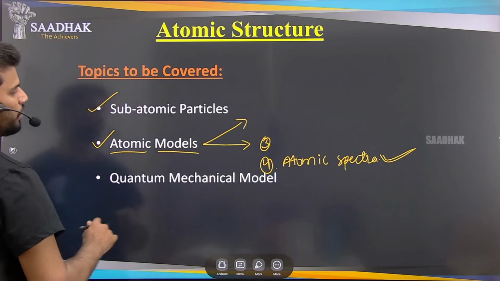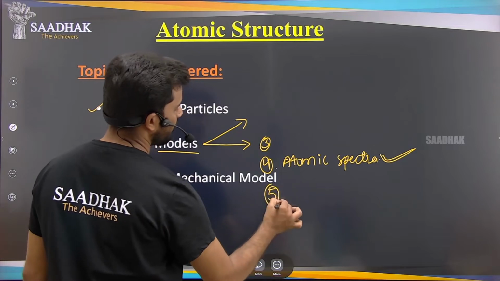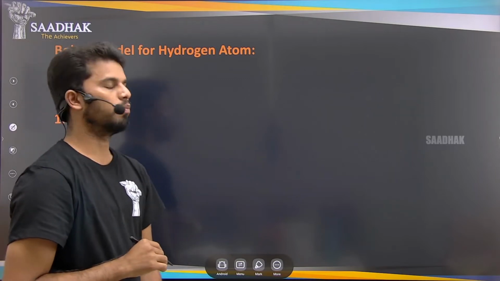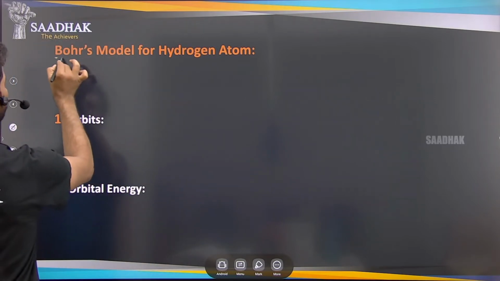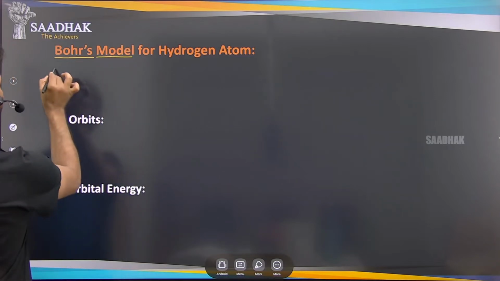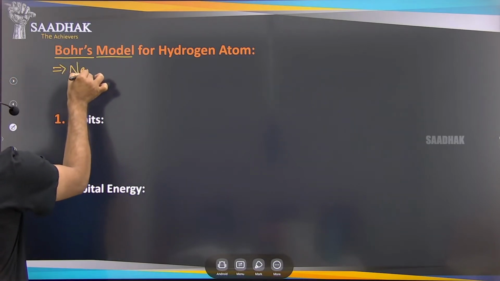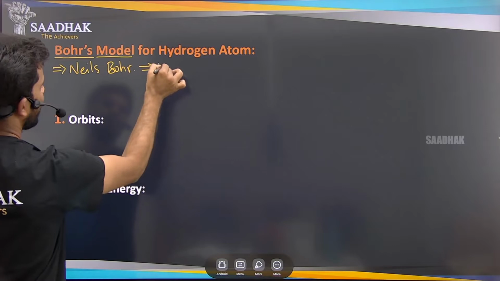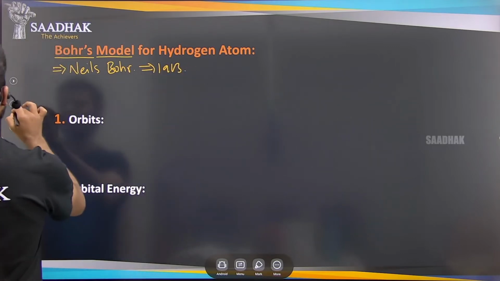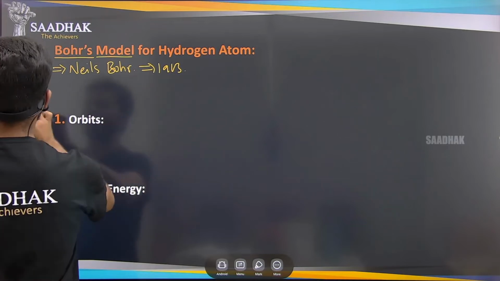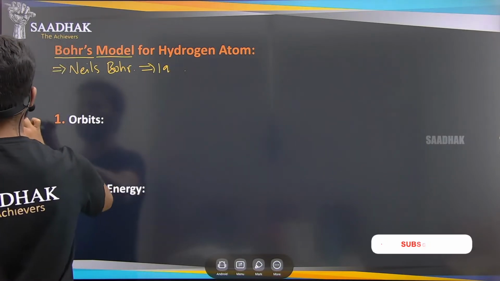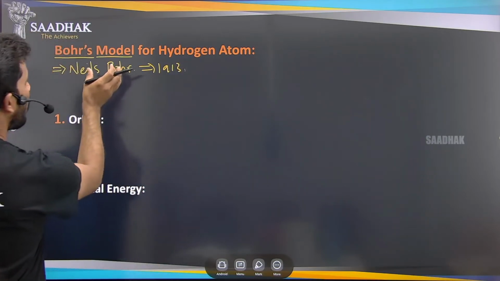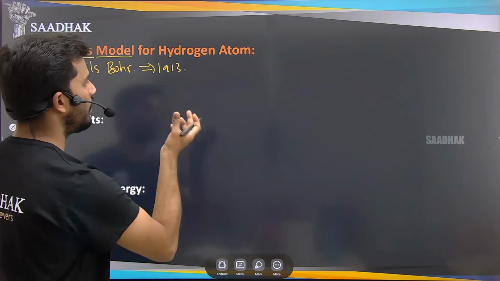So let's continue with the chapter, lecture number 5, which deals with Bohr's atomic model. The scientist is Niels Bohr. In the year 1913, he proposed a model of a hydrogen atom. This model is the upgraded version of the Rutherford model.